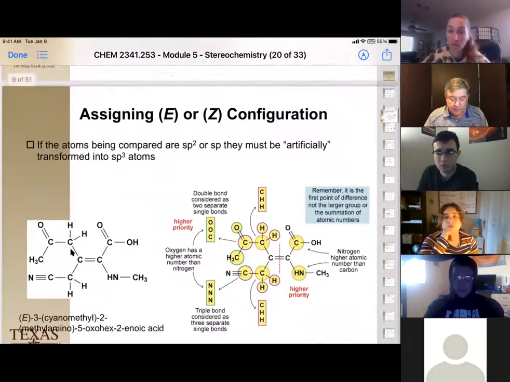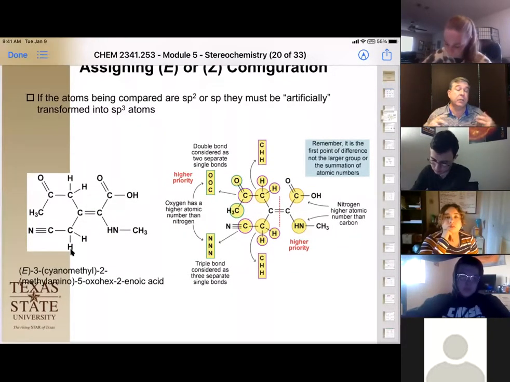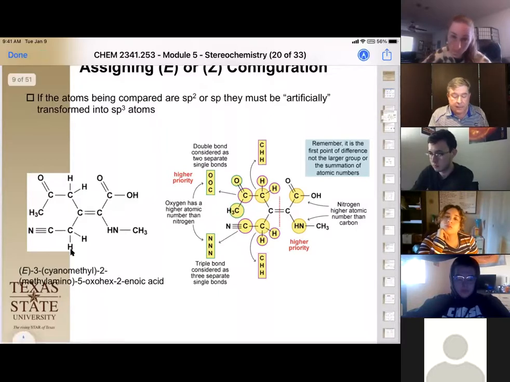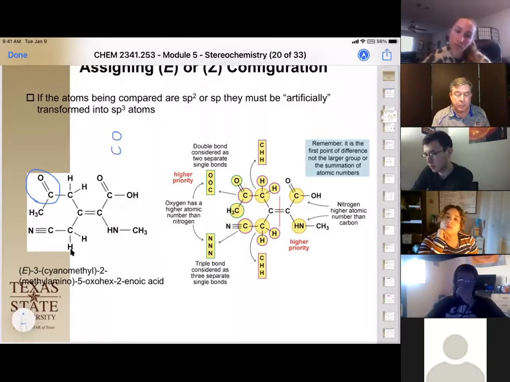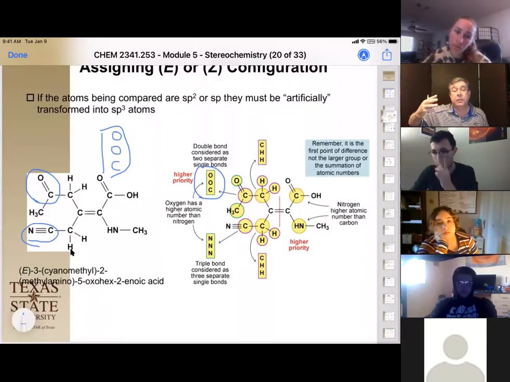Then rule number 3 was talking about double bonds. If you have double bonds to oxygens or nitrogens or carbons, we have to count each of those bonds toward that prioritization. Okay, so in the case of something like this right here, this carbon is bonded to one oxygen, one oxygen, and one carbon, giving it that priority. But if we look over here, this carbon right here is bonded to 3 nitrogens.